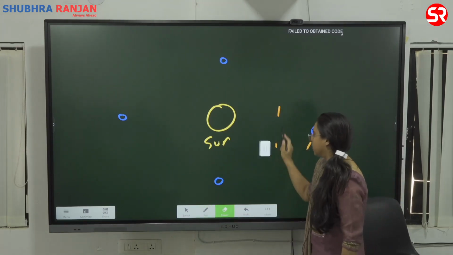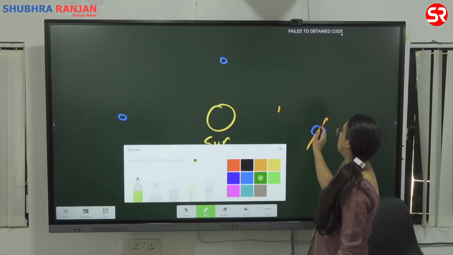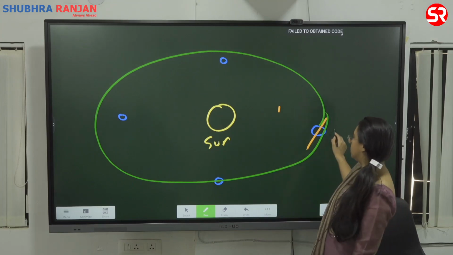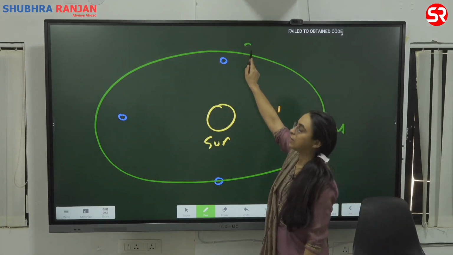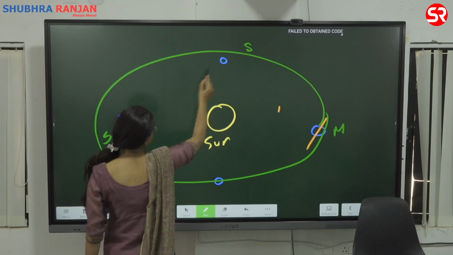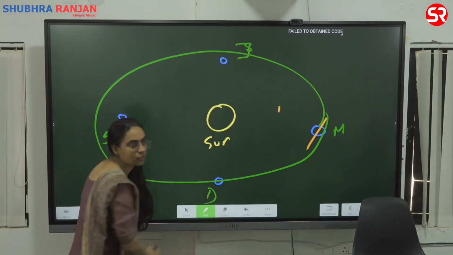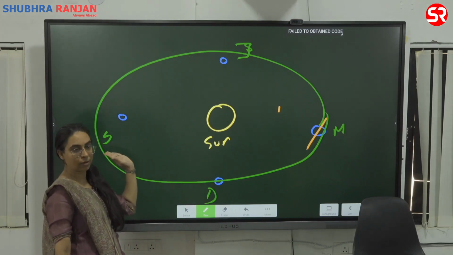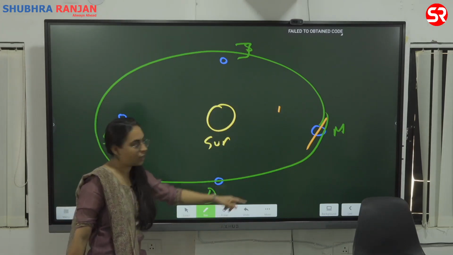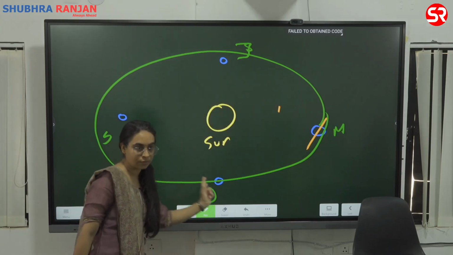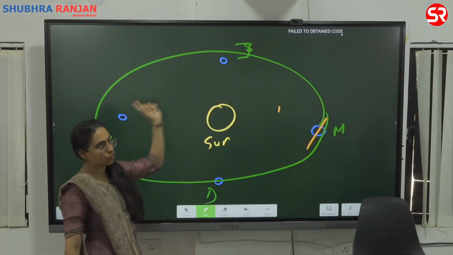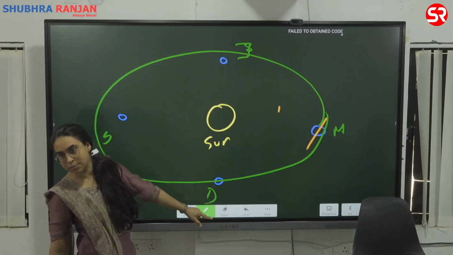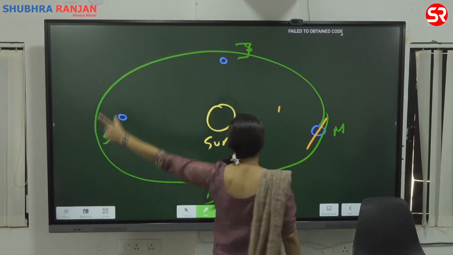And no matter where the earth is in its annual journey, suppose in March it is here, suppose in June it is there, suppose in September it is here, suppose in December it is here. It completes one revolution in 1 year, right? From March to June to September to December to again March. So Earth completes one revolution in 1 year.